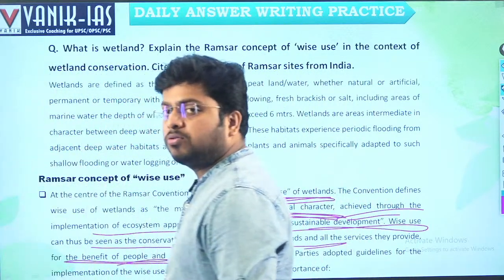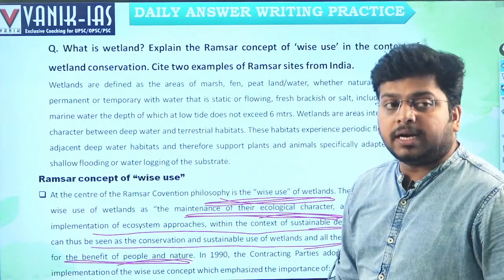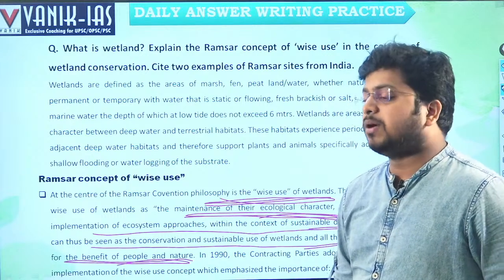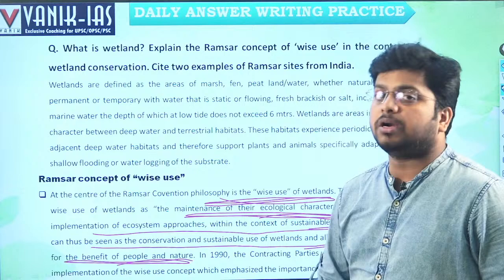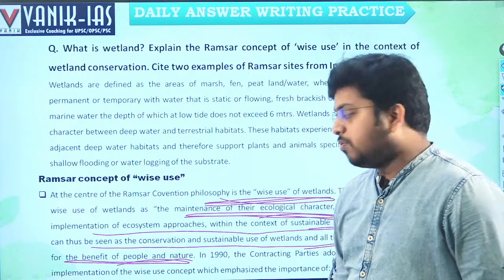Indirectly, they help the people a lot. For example, fishery, development of biodiversity, maintaining the food chain. Maintaining the food chain is a very important concept. Once it gets disturbed, then the whole food chain will get disturbed. Ultimately, various species in the biodiversity will become extinct.